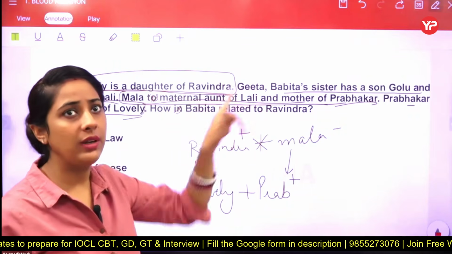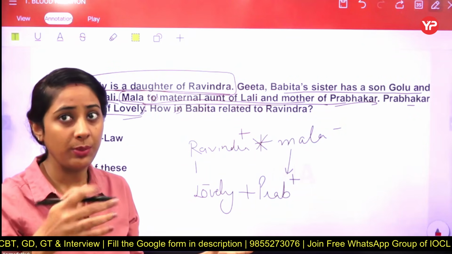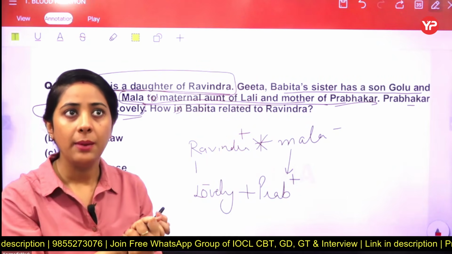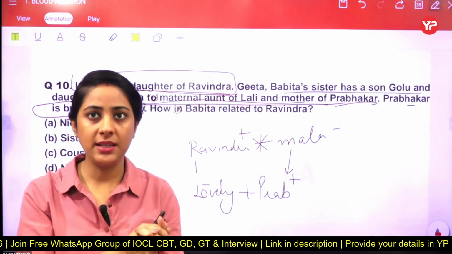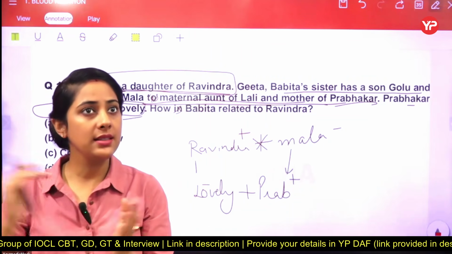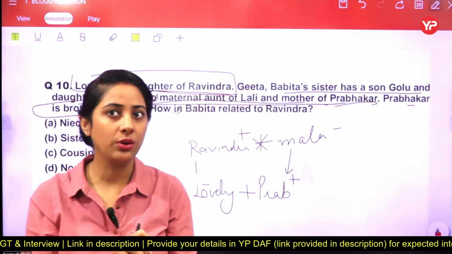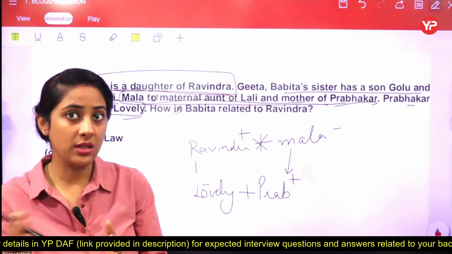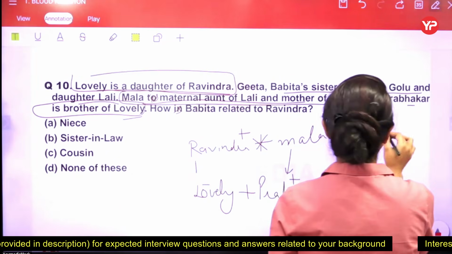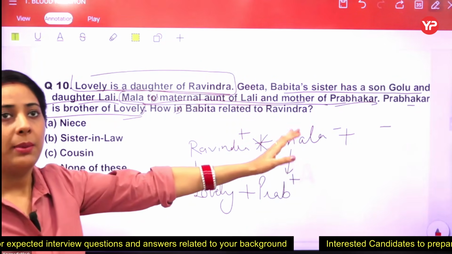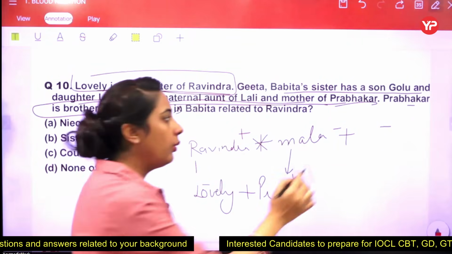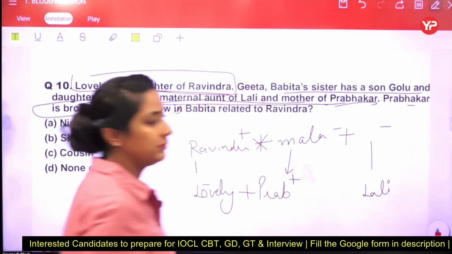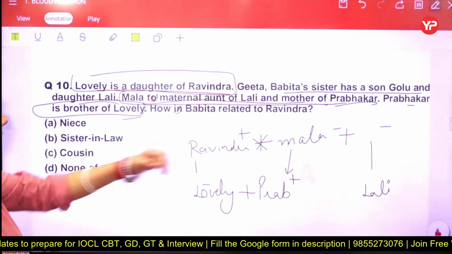Mala is a maternal aunt of Lali. Maternal aunt means what? So we have to pronounce it in Hindi. Maternal aunt means मासी होगी या मामी होगी, है ना? माला किसकी? लाली की. It means we can consider that माला has a sister. Maternal aunt बनाना है ना उसको, तो माला has a sister who has a daughter Lali or a son, even we can say that. So Mala has a sister. We do not know the name of this person, but Mala has a sister who has a child whose name is Lali. Got it? So moving ahead.